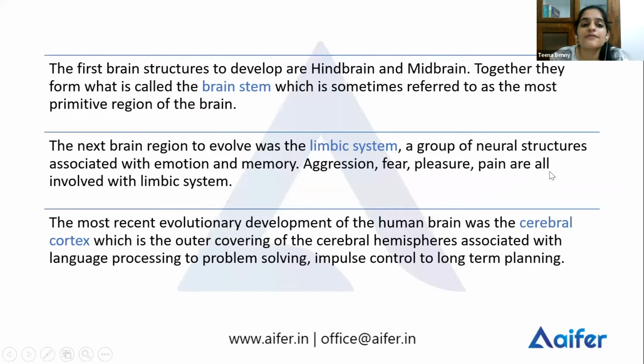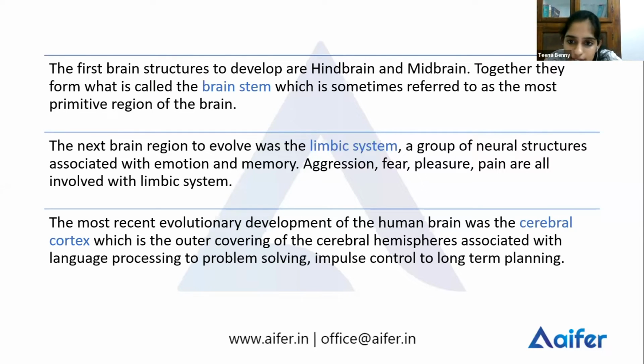Now, the first brain structures to develop are hindbrain and midbrain. Why so? As I told before, they are for your survival functions. And for the same reason they are located below and you have forebrain above. And these two structures together, we call it brainstem. And brainstem is referred to as the most primitive region of the brain. Okay. And the next region that evolved or developed is the limbic system.